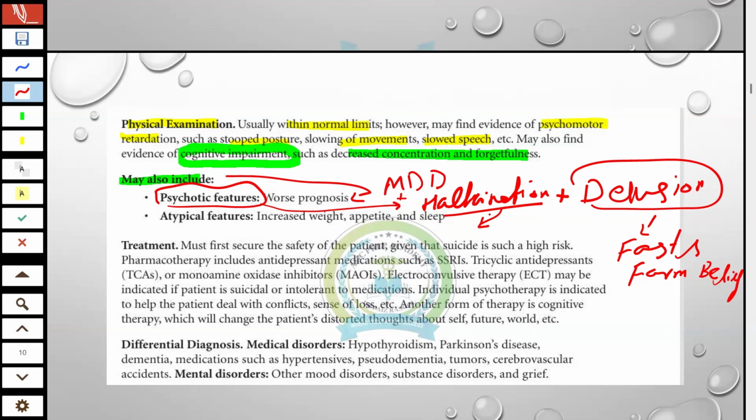So if these are present with major depressive disorder, it means there is a worse prognosis, and it is very dangerous if both conditions are present at a time. And what are the atypical features? Atypical features mean increased weight, appetite, and sleep. These are atypical features sometimes present with depression.